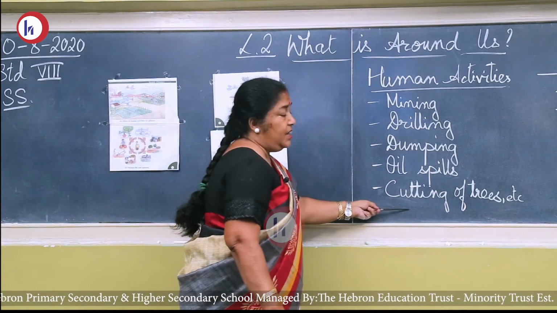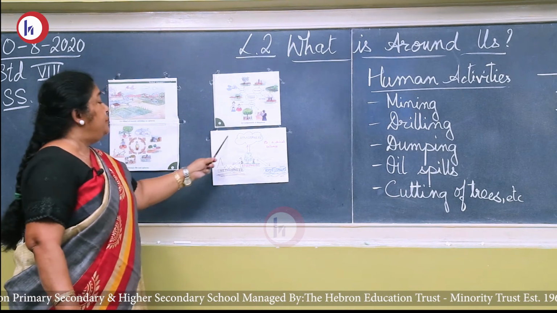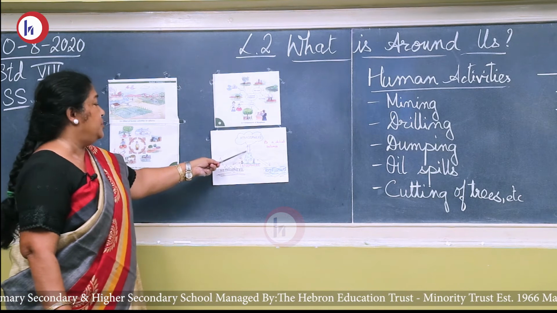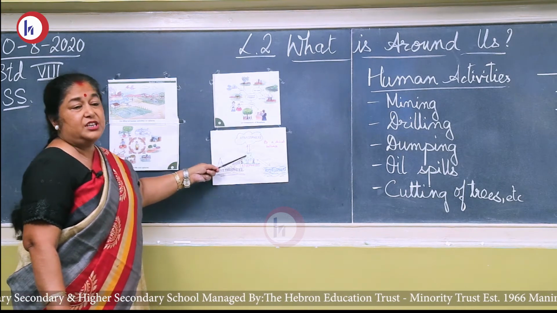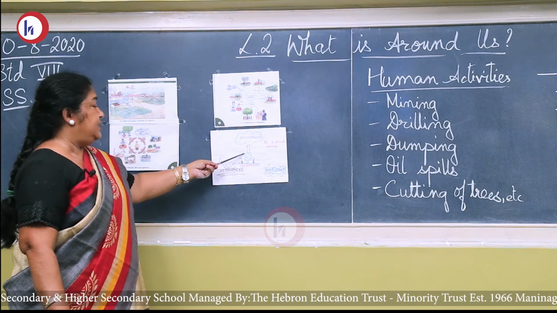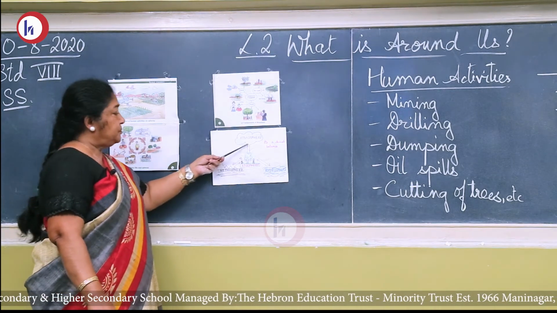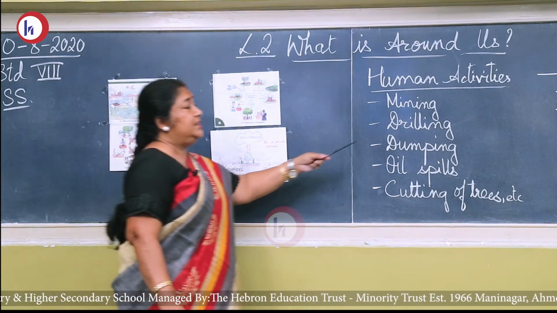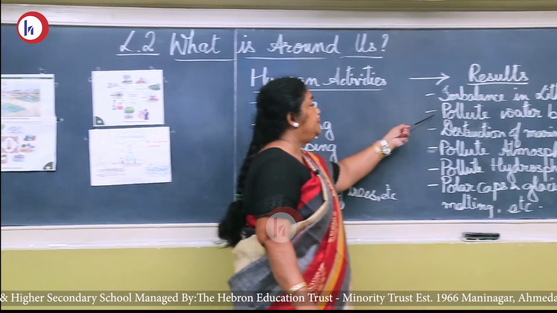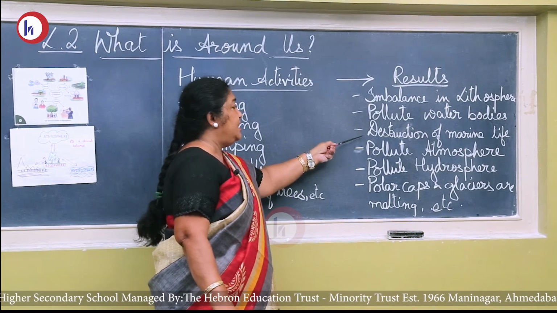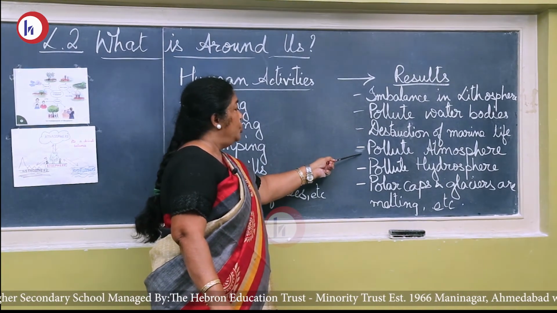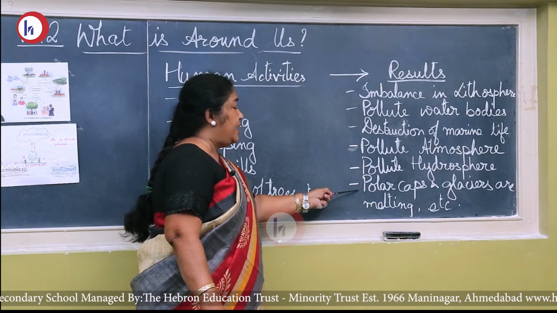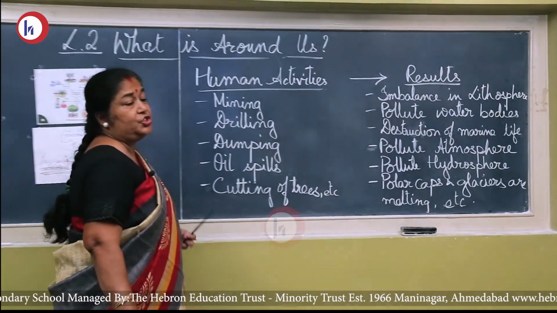Cutting of trees: because we cut the trees, we pollute the atmosphere. The trees, which give back oxygen to the atmosphere, and which are called the lungs of the city, cannot purify the atmosphere. So we affect the climate also. And what is the result? The result is imbalance in the lithosphere, polluted water bodies, destruction of marine life, polluted atmosphere, polluted hydrosphere, even the polar caps. Because of this, the polar caps and glaciers are melting.